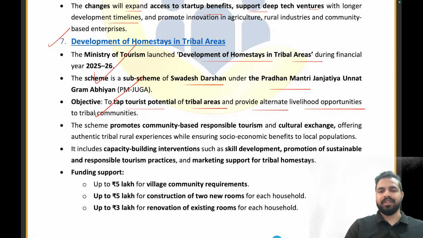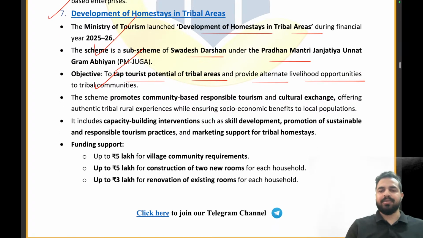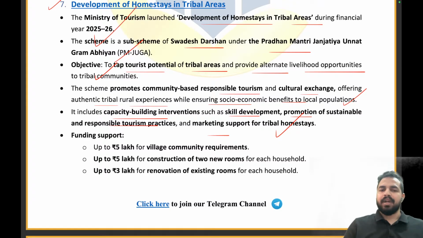It is a sub scheme of Swadesh Darshan scheme under which scheme, Pradhan Mantri Janjati Unnat Gram Abhiyan. Now it will promote community-based responsible tourism and cultural exchange, offering authentic tribal rural experiences while ensuring socio-economic benefits to the local populations. It includes capacity building interventions such as skill development, promotion of sustainable and responsible tourism practices, and marketing support for the tribal homestays. So market support मिलेगा, रिस्पॉन्सिबल टूरिज्म प्रैक्टिसेस को फॉलो करने का स्किल सेट मिलेगा, स्किल डेवलपमेंट होगा उनका. So that's why we are providing them better livelihood opportunities.